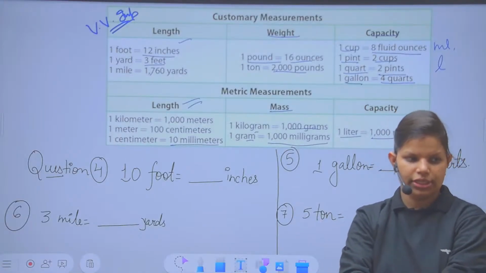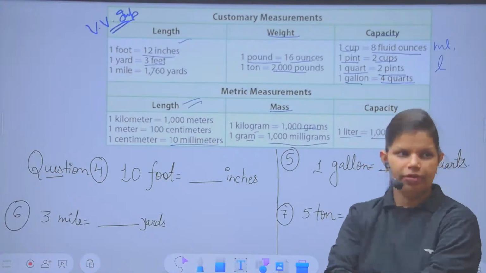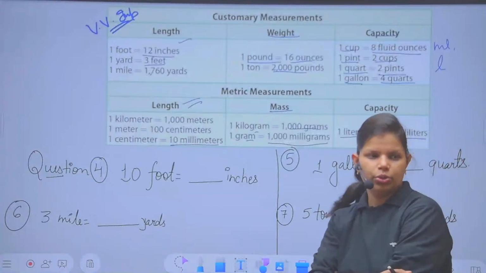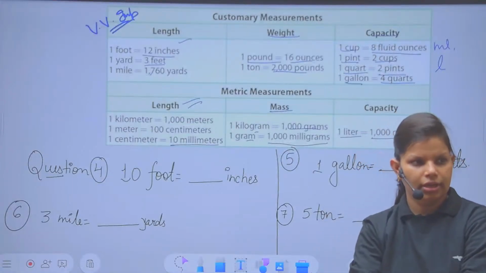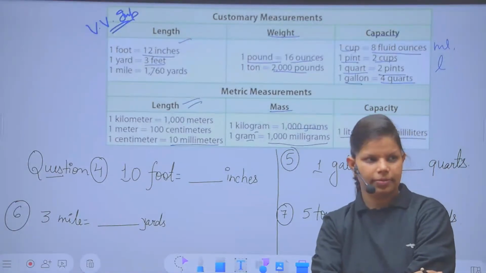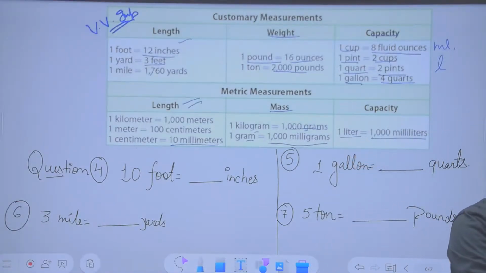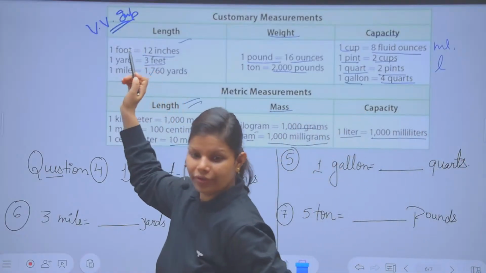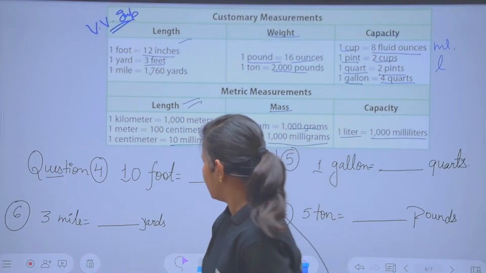We are going to learn the things in a short way where we will understand and find the things like 10 foot equal to dash inches. Now moving on to the next part, like you can understand here 1 foot equal to 12 inches. How will you mention it?